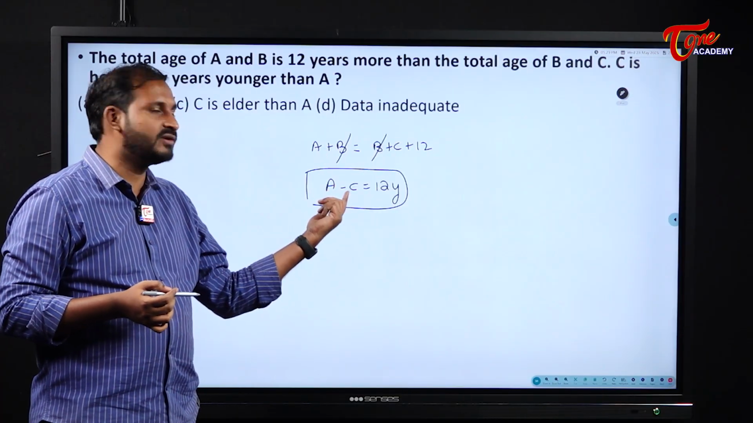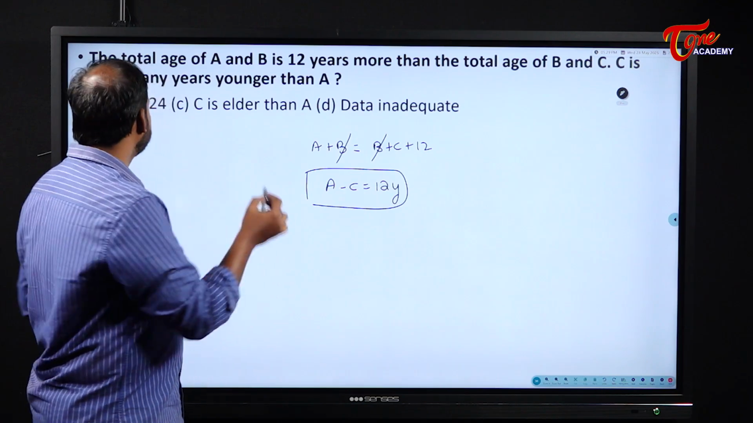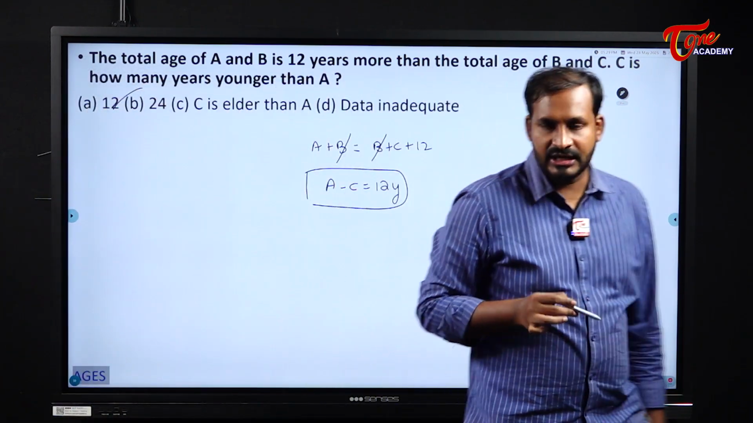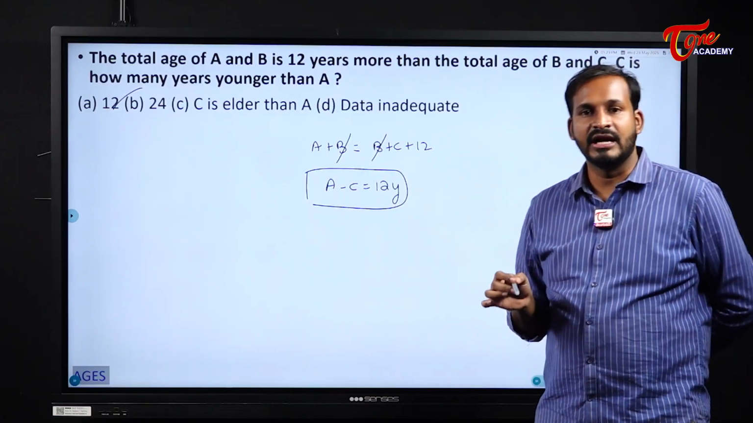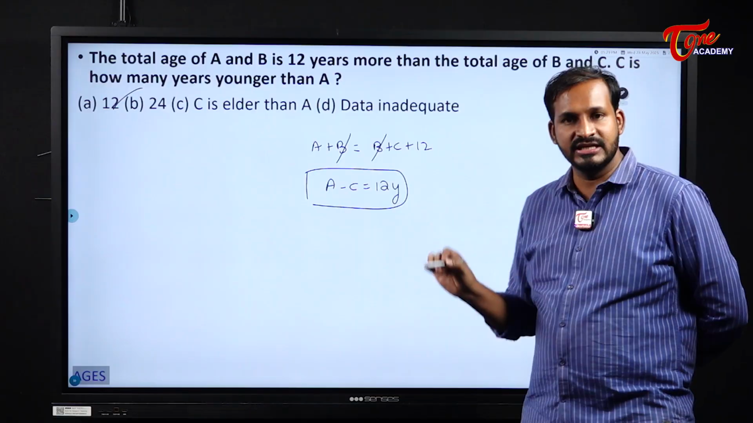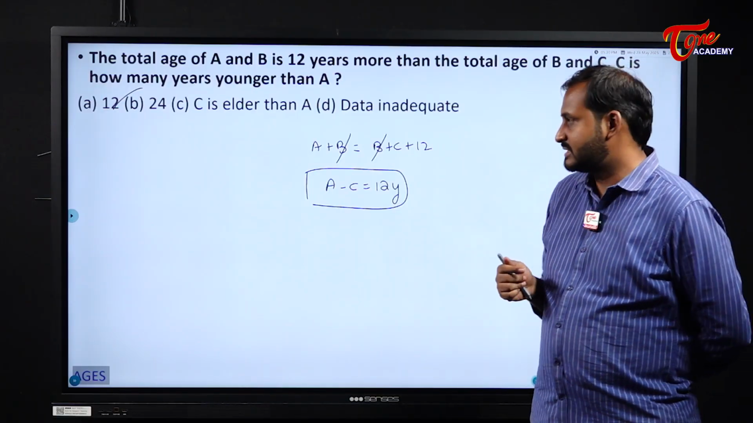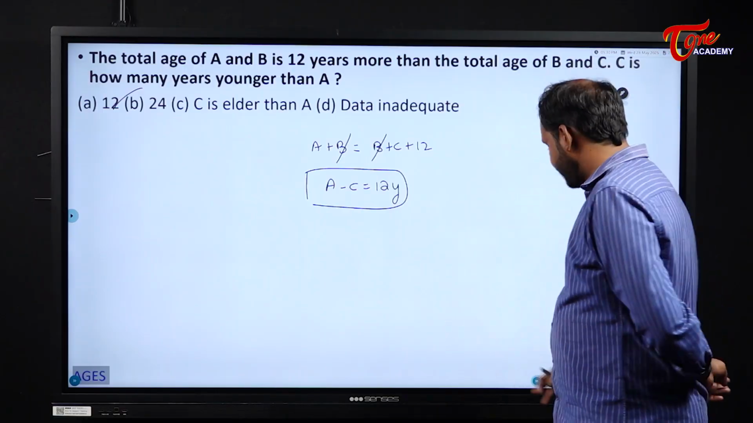If I send C to this side, what it becomes? Minus C. How many years here? 12 years. C is 12 years younger to A. So we can find here the difference between their ages. We cannot tell their ages exactly, but I can tell the difference between their ages is 12 years. C will be 12 years younger than A.